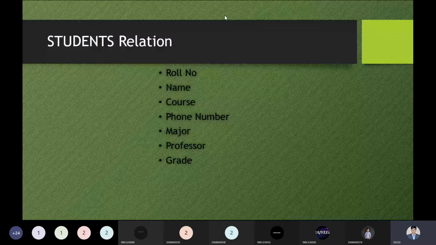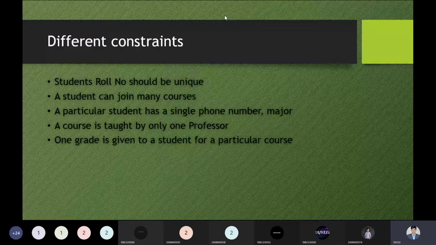Now, let me explain all the constraints. What are the constraints, rules and regulations we have to use while implementing this relation or this table? Student roll number should be unique. This is the big question. Yes, of course. Student roll number should be unique. If we have the same roll number in our information, then we are having redundancy, so it means we are building a bad database. So please avoid such a thing.